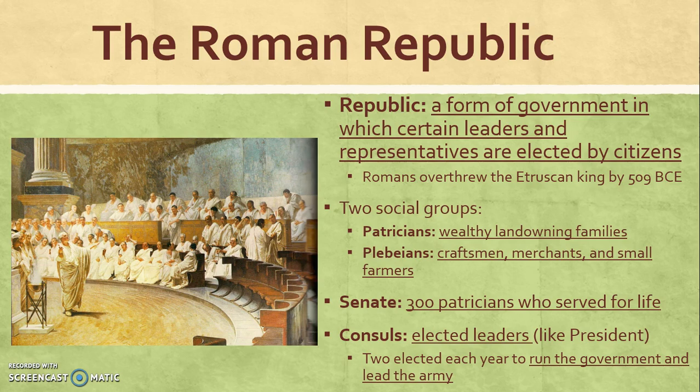The leaders of Rome are called consuls. They are elected leaders, just like the President of the United States. Two of them are elected every year, and they run the government and also lead the army.